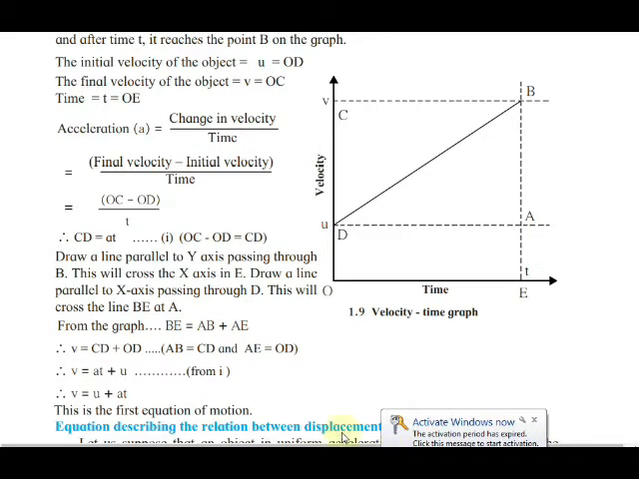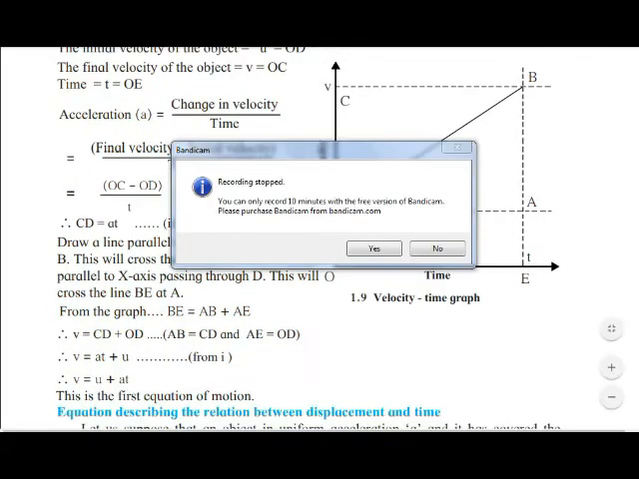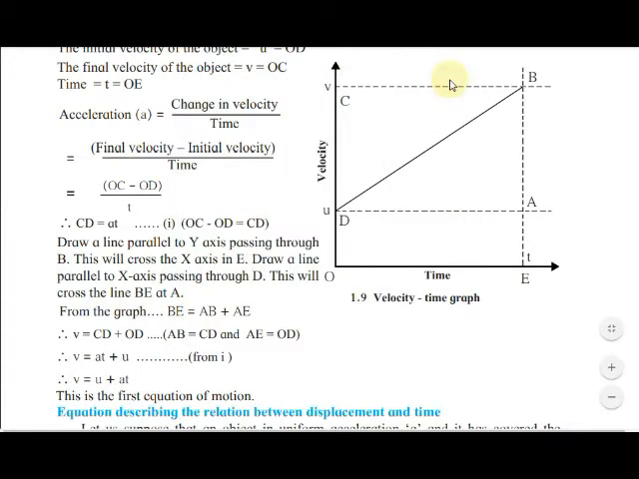V is equal to CD plus OD, and CD is equal to at, as we have shown here. So you can directly substitute CD: at the place of CD, you can write at. And OD is equal to u, from equation 1. So we can directly substitute OD is equal to u and CD is equal to at here. Then the first equation of motion is v is equal to u plus at.